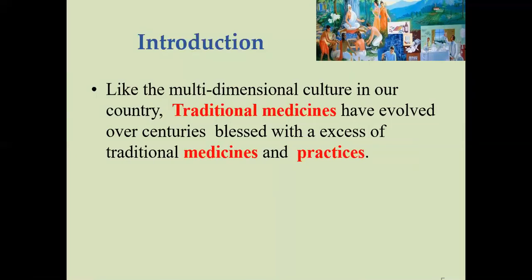The traditional medicines have evolved over the centuries, based on the access to traditional medicines as well as practice. Means from ancient times, the medicines have been utilized. How to prepare a medicine? Different types of systems are present. Just like the preparation of vati and gutika requires some different process, whereas Asava and Arista require some different process. All these things are taken into consideration.